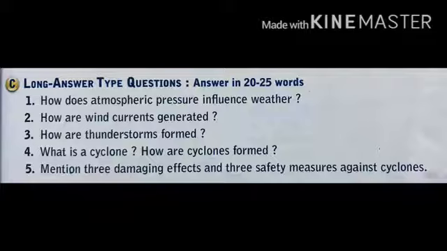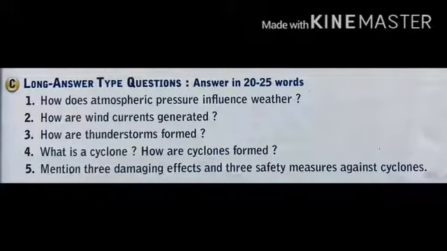Now the answer, wind currents are generated due to the uneven heating of the earth. Depending upon the location involved, two situations are possible: uneven heating between the equator and the pole. Equatorial region receives more sunlight during most part of the year. As a result, equatorial region gets maximum heat from the sun.